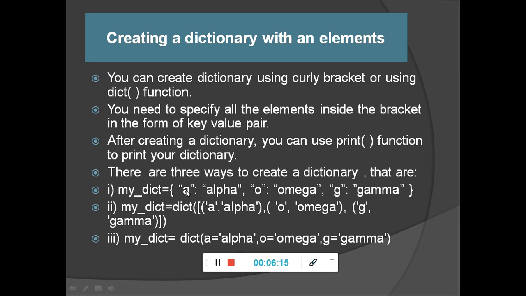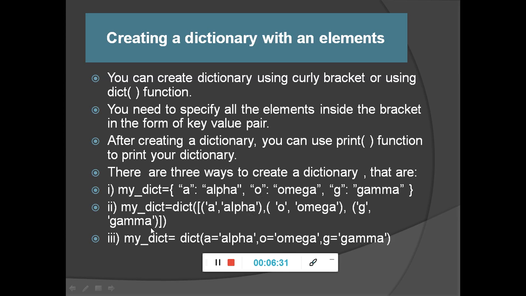So A is key, alpha is value. You can separate elements with a comma. So here you can see the comma. The second element is O and omega, so O is key and omega is value. Here G is key and gamma is value.